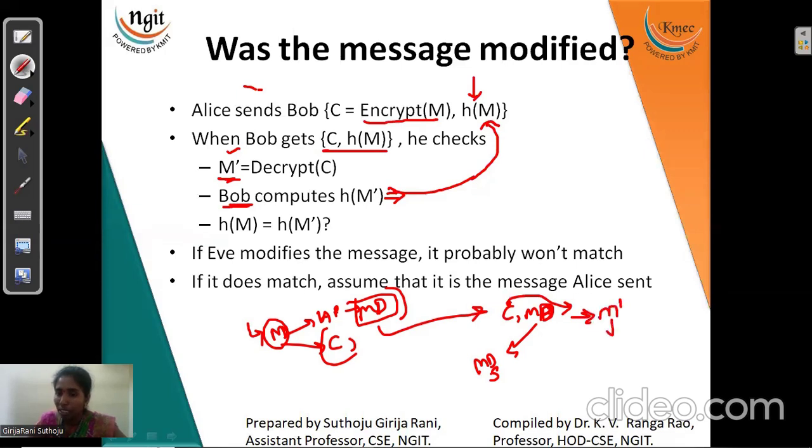After getting the plain text back, you apply the hash function here, so that you get the message digest of the receiver. Now, if the message digest of the sender and receiver are the same, then we can say directly that there is no modification of the data between the exact sender and the receiver.